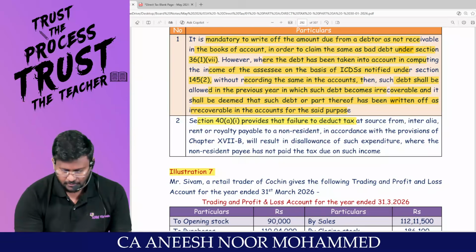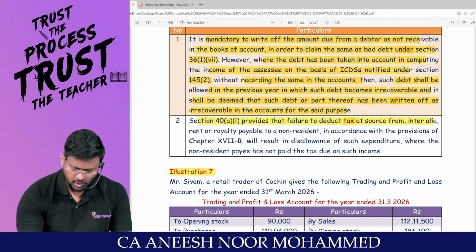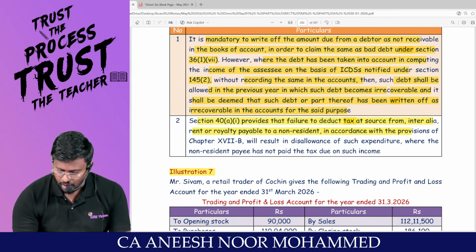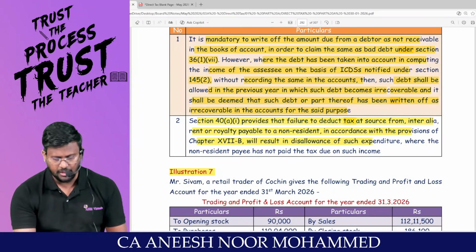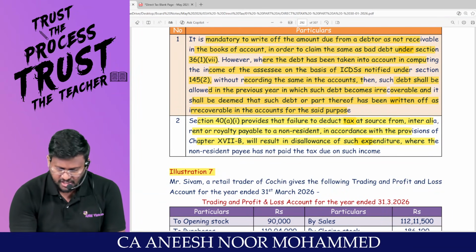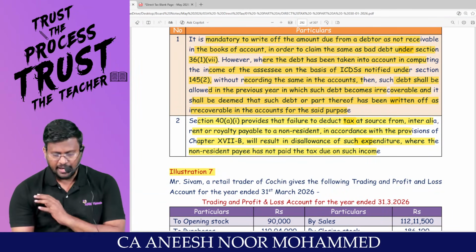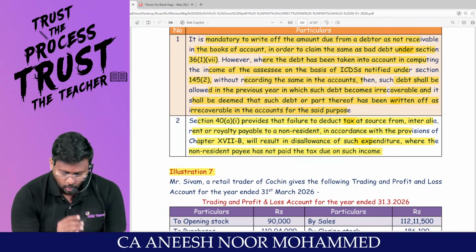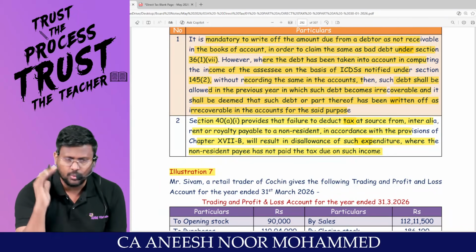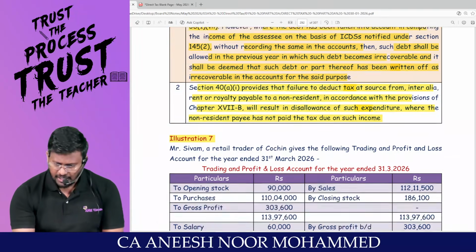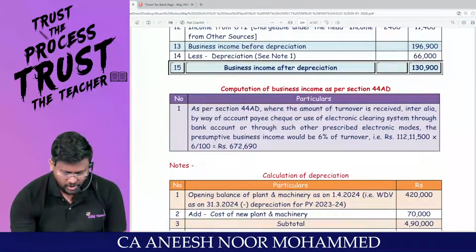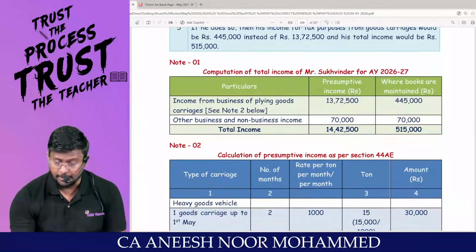Clause 1A provides that failure to deduct tax at source on rent or royalty payable to a non-resident in accordance with the provisions of Chapter 17B will result in disallowance of such expenditure where the non-resident payee has not paid the tax on such income. With this, the basic application level questions come to an end. We are supposed to solve question number 7 and question number 8, all P&L based questions called computational based questions.